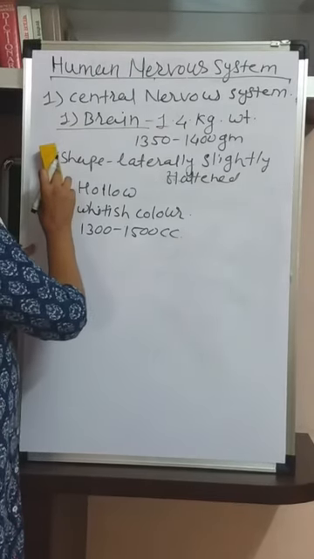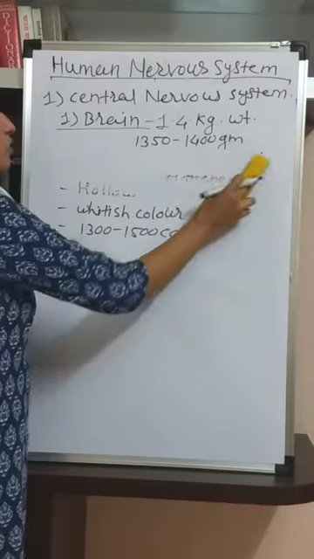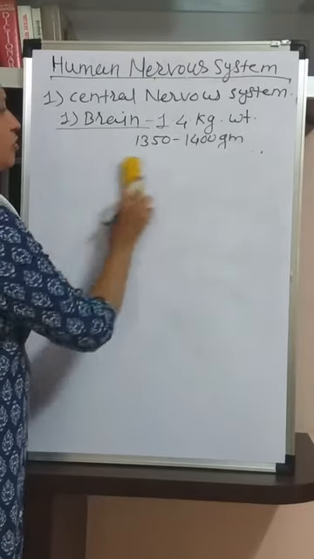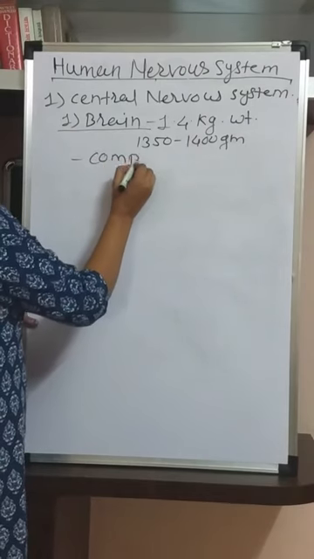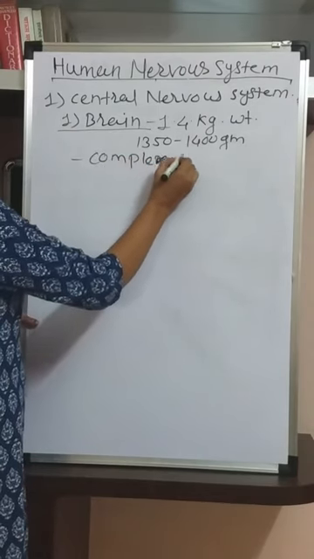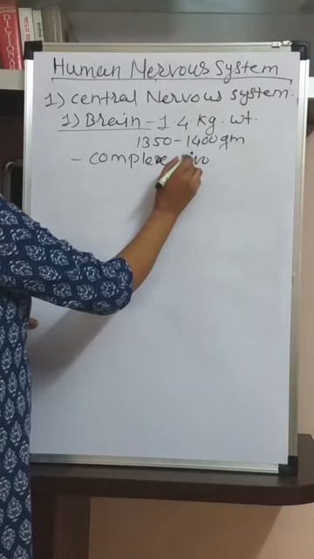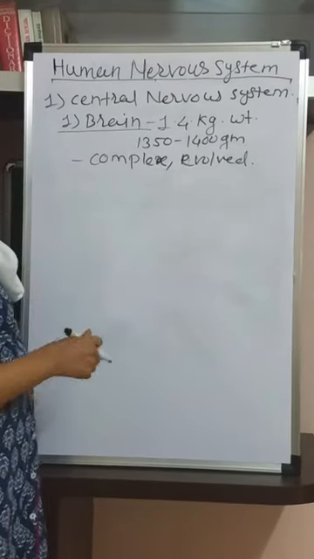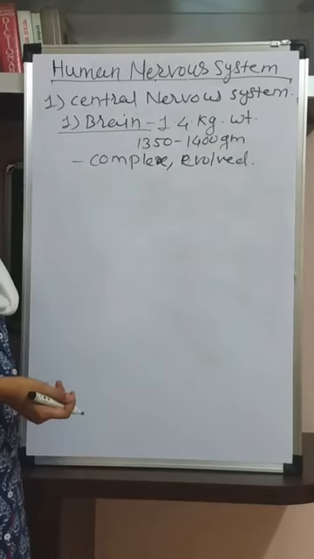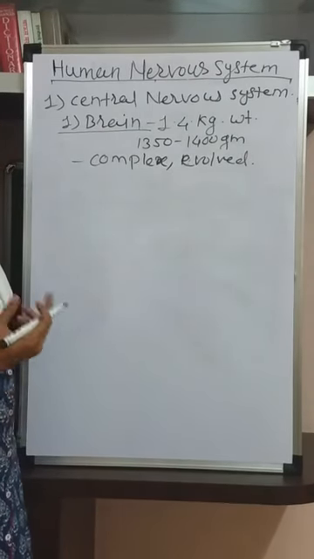So this is about the brain. It is highly evolved, having a very complex structure. It is the most evolved, with more changes occurring in it during evolution. So it is the complex, evolved brain among all the animals.